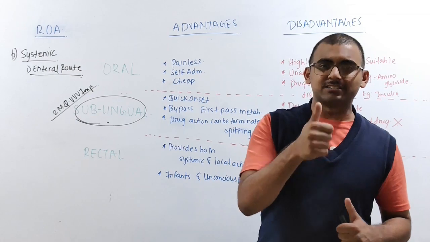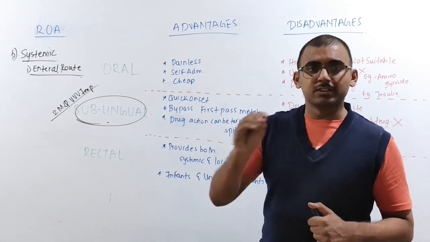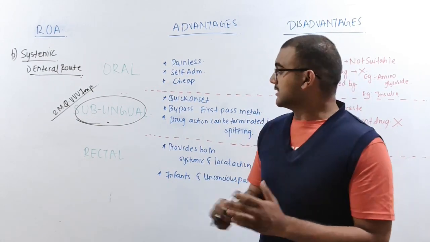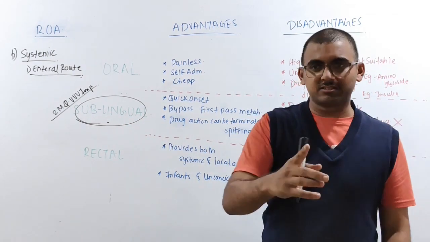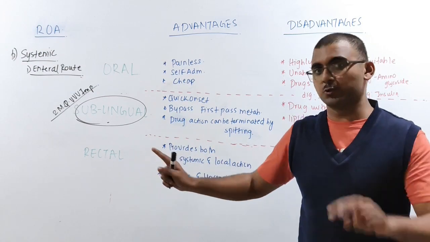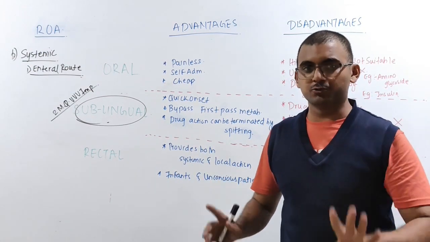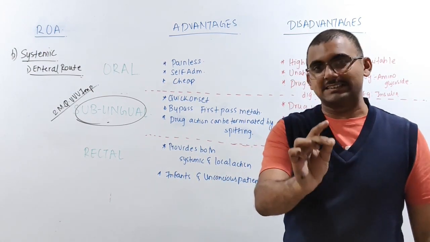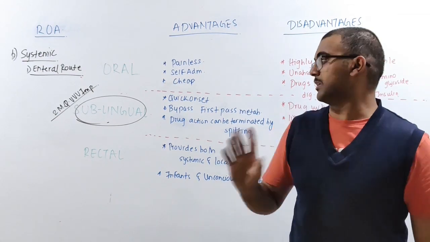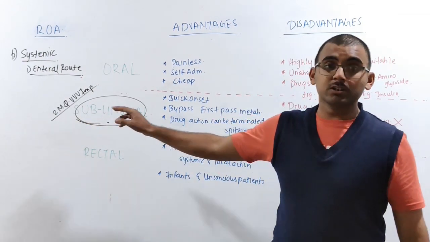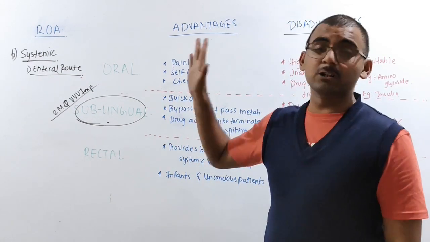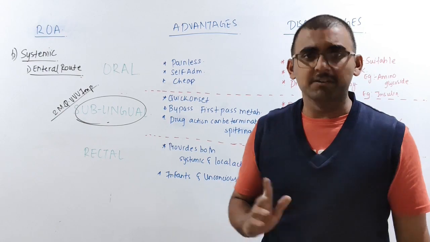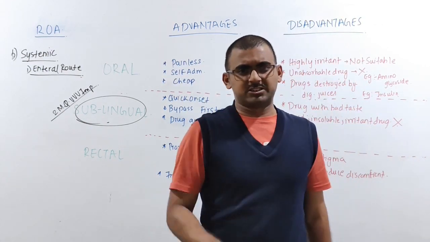Let us go for the advantages and disadvantages of these three. Now, from the exam point of view, the sublingual route of administration is a very important question. I think even in last year's paper this was an important question. It had come for 2 marks, and every year they usually ask about the advantages and disadvantages. In your question bank also there is one very important question: state the advantages and disadvantages of the sublingual route of administration. We'll discuss it. So let's first go for the oral route of administration.